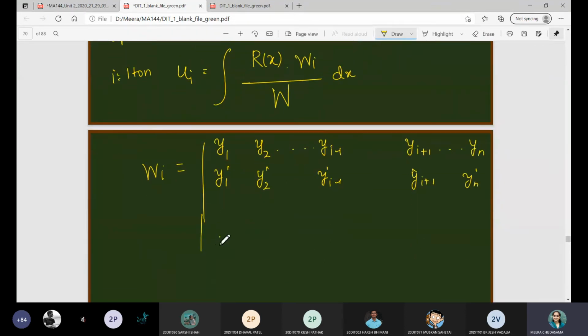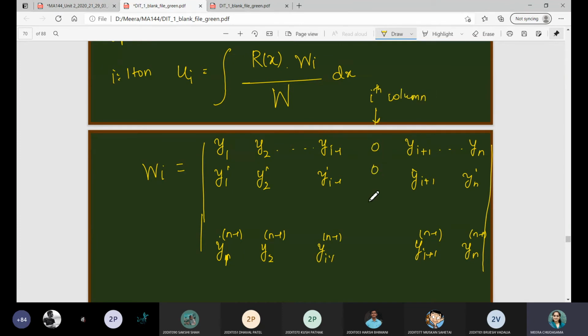So our last one will be y1 n minus 1th order derivative, y2 n minus 1th order derivative, yi minus 1 n minus 1th order derivative, yi plus 1 n minus 1th order derivative, yn n minus 1th order derivative. This determinant and the ith row, sorry, the ith column will be replaced by